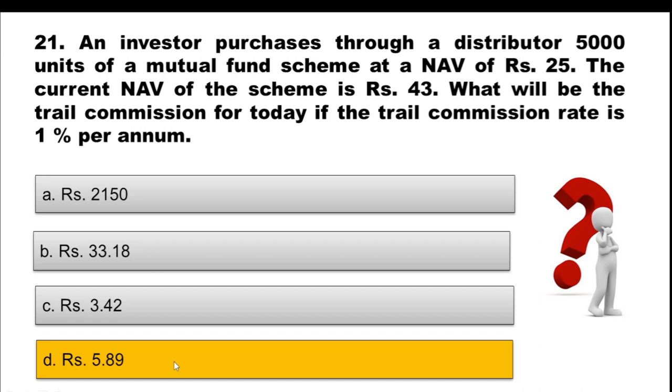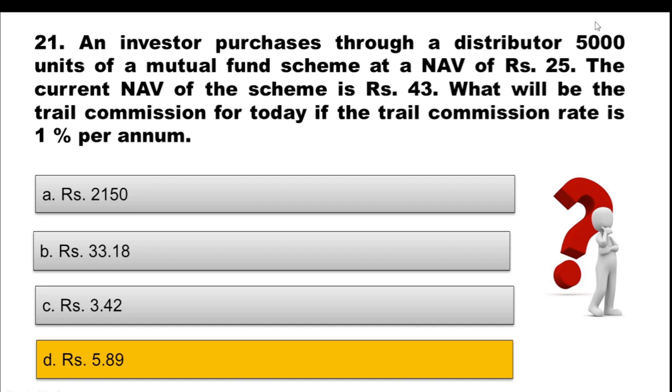Now let me explain how it has been calculated. Trail commission is always calculated at current NAV. So the first thing you need to see is that the current NAV of the scheme is rupees 43. Forget about the previous NAV at which the units were bought. Don't consider that. The current NAV is rupees 43.